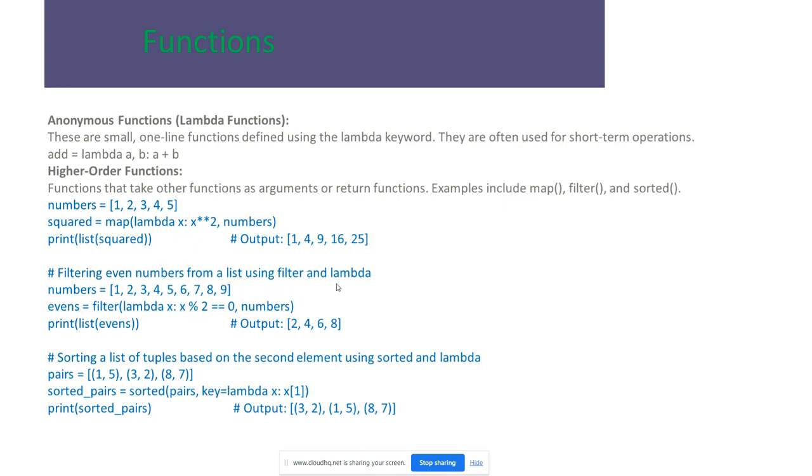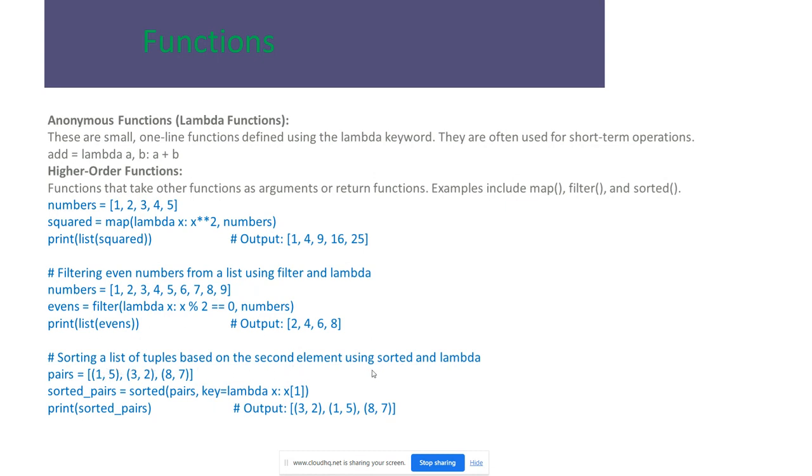Filtering means we can filter using the lambda filter command. Filter lambda x: x percent 2 equals 0, so when an even number comes, it gives the result True, and that value is going to be stored in even. So 2, 4, 6, 8 will come and be stored in even, and it will print the list 2, 4, 6, 8.